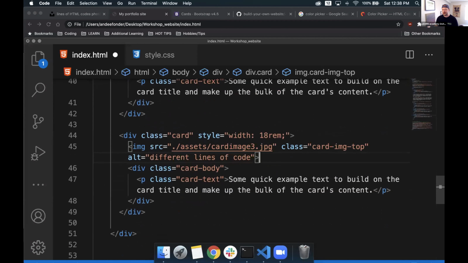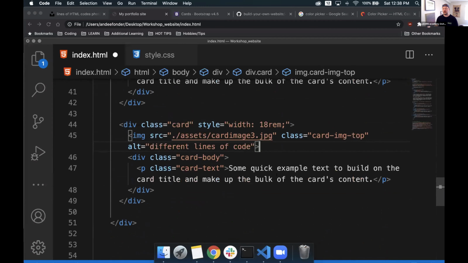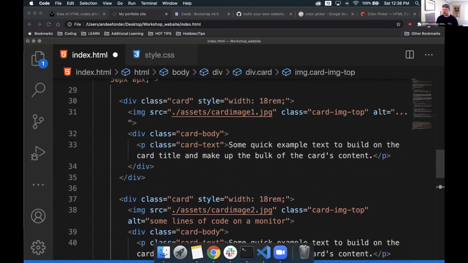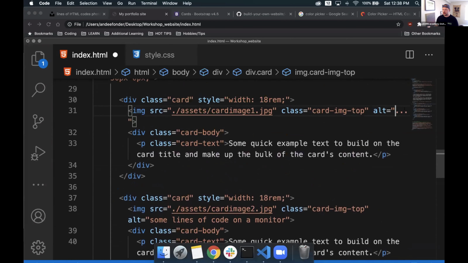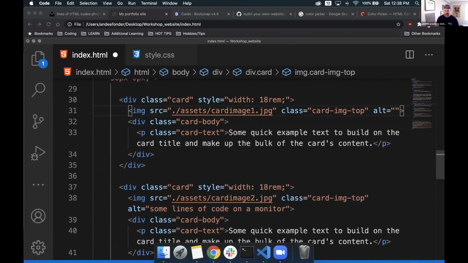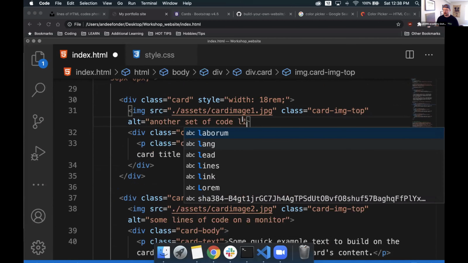This portfolio site is never actually going to be hosted anywhere where anybody will use a screen reader on it, but it's just good practice right now to do that. So we were on that one. We have some lines of code there. And then here, we'll say, let's do another set of code lines.